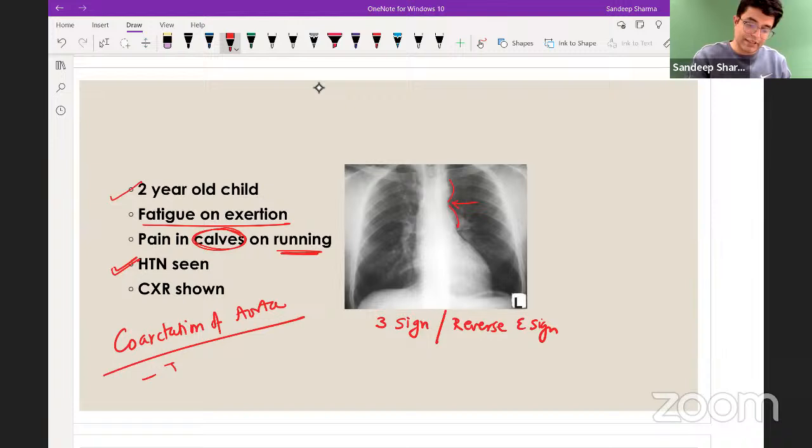Most common type is juxtaductal variety. So juxtaductal, in front of ductus arteriosus, narrowing is maximum. So that is the most common type of coarctation of aorta. And treatment obviously is surgery.